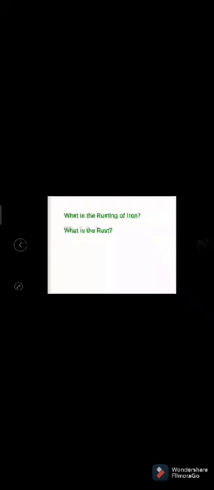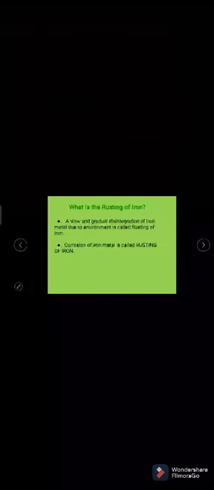First, what is the rusting of iron? A slow and gradual disintegration of iron metal due to environment is called rusting of iron. Simply, we can say the destruction of iron metal due to environment is called rusting of iron. The corrosion of iron metal is called rusting of iron. This is also one of the definitions of rusting of iron.